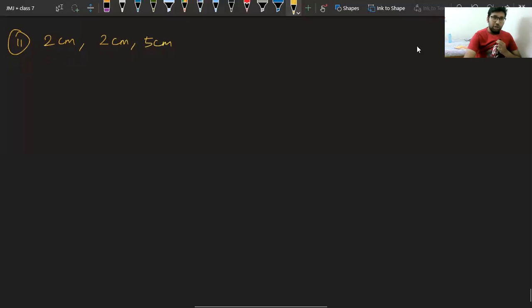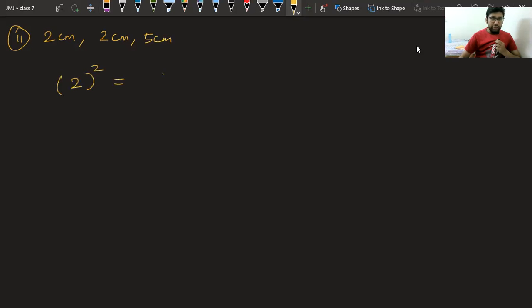Okay. Now see second part. Again, we will find square of all three sides and we will observe. So square of 2 will give you 2 into 2, that is 4. Square of again 2 will give you 2 into 2, that is 4. And square of 5 will give you 5 into 5, 25.